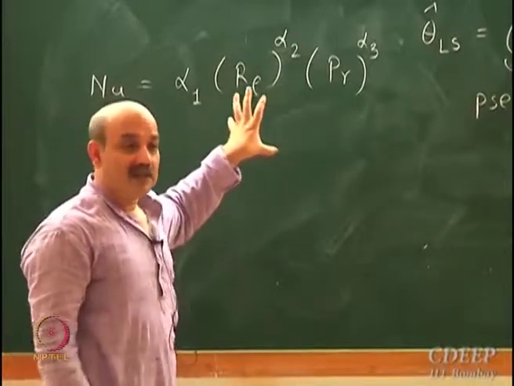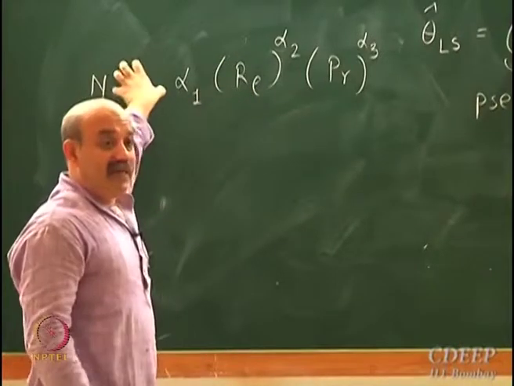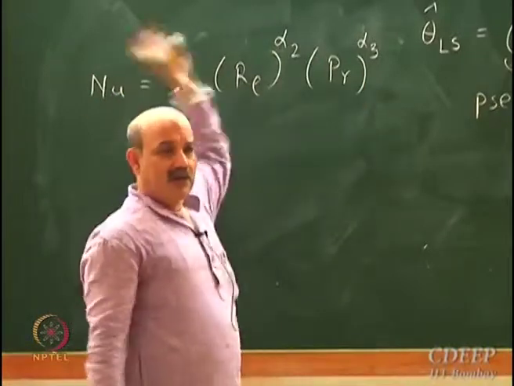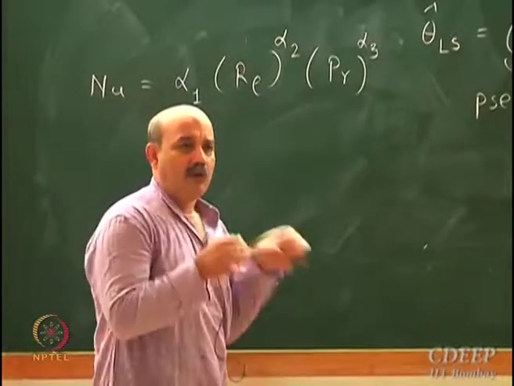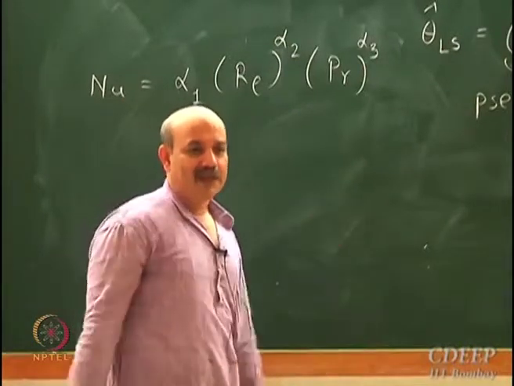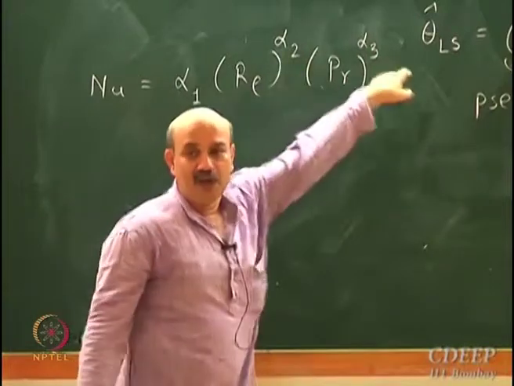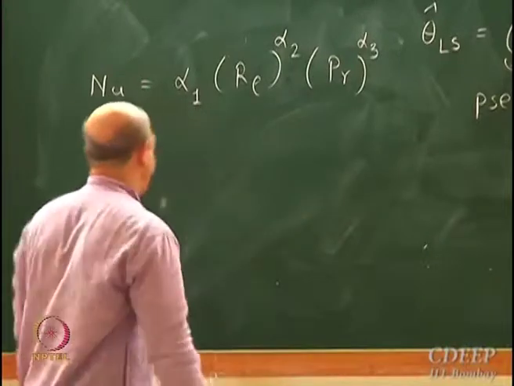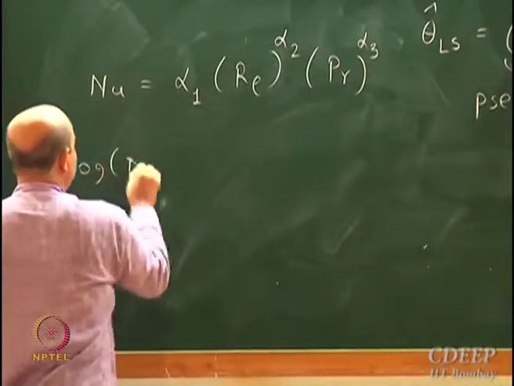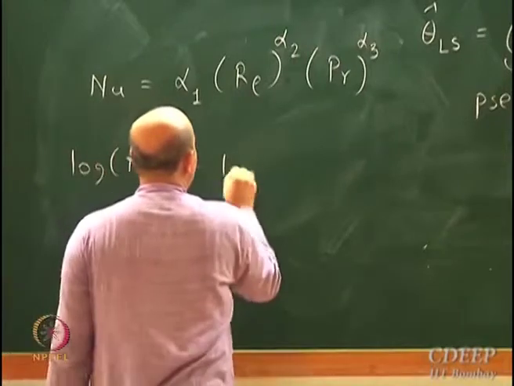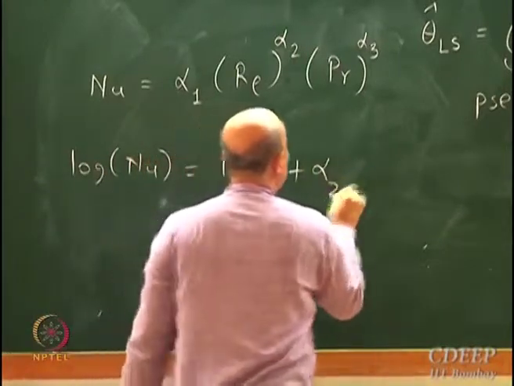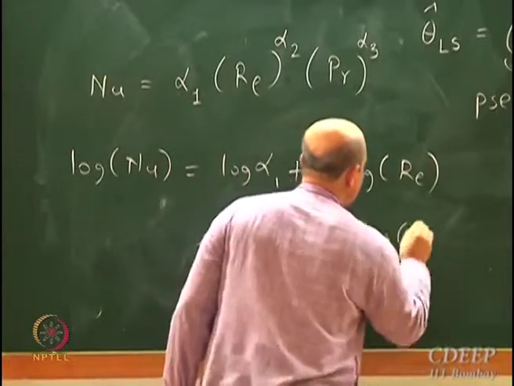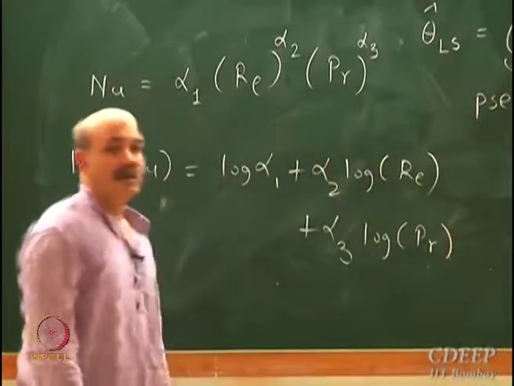What are the known quantities here? I would have data for Nusselt number, Reynolds number for different flows. I have collected data for Prandtl number, Nusselt number, and I want to estimate alpha 1, alpha 2, alpha 3. This is not a linear in parameter model, but with a simple log transformation, if I take log of Nu, it will be log alpha 1 plus alpha 2 log Reynolds number plus alpha 3 log Prandtl number.